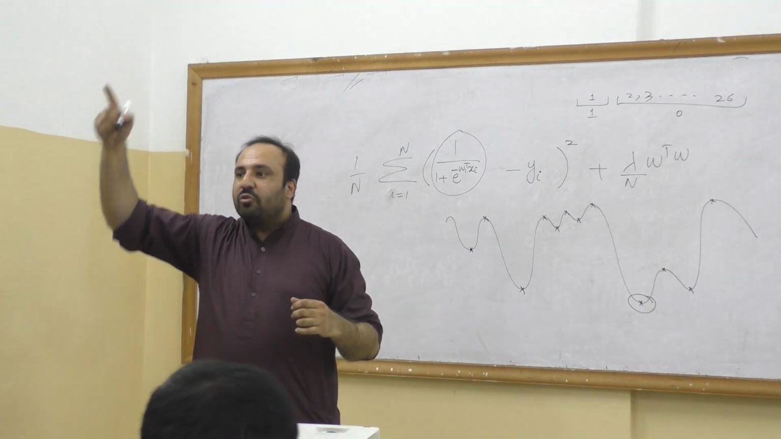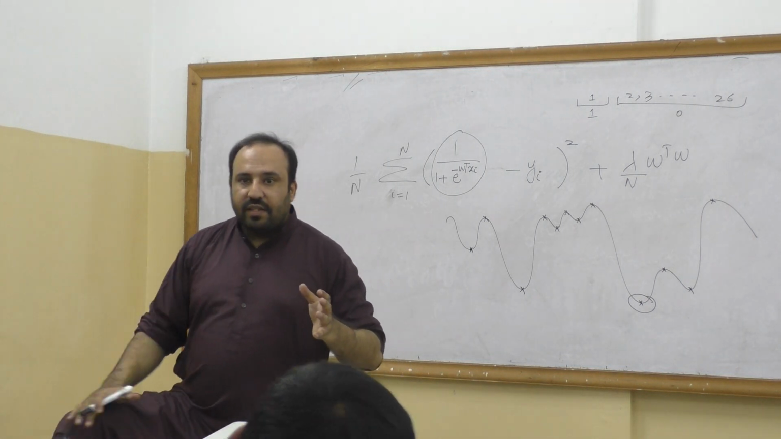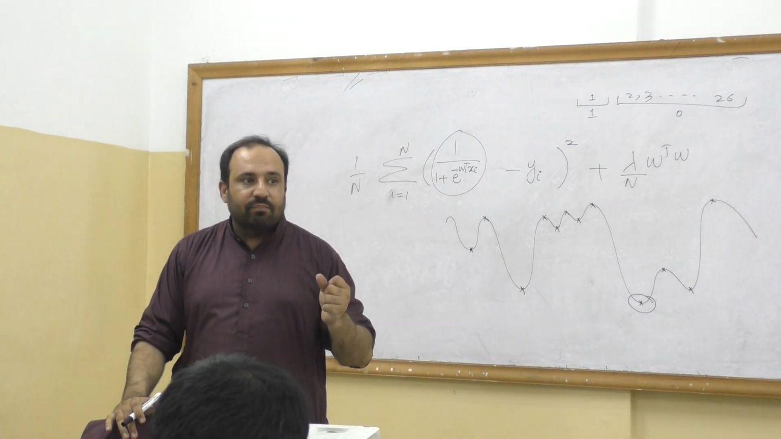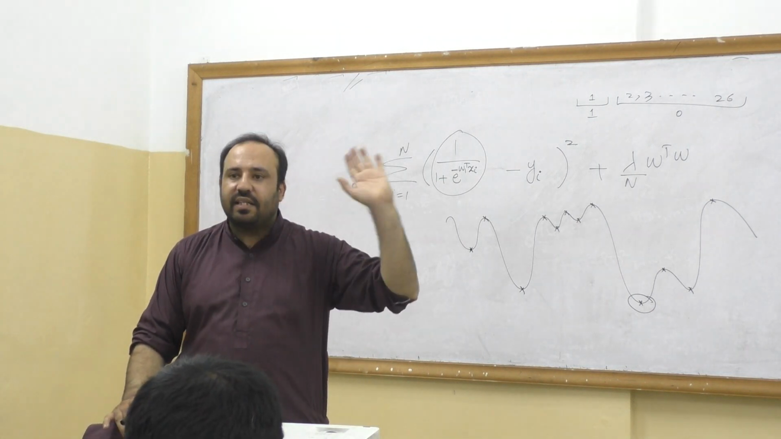W1, which is a vector, W2, which is a vector. All of these have derivative 0. So which one is the global minimum? Assuming you discard the local maximum ones, there is a way to discard them.